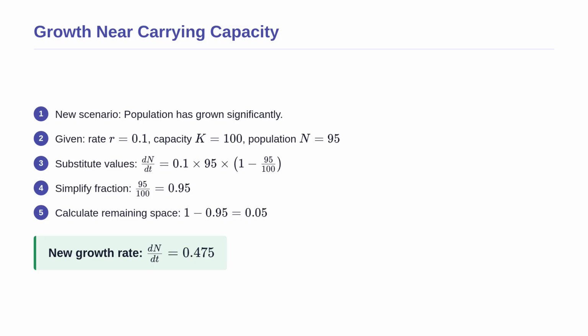The fraction inside the parentheses is now 95 over 100, or 0.95. This indicates that 95% of the host's maximum capacity is already filled. Subtracting this large fraction from 1 leaves only 0.05, proving that very little space remains. Multiplying this out gives a new growth rate of